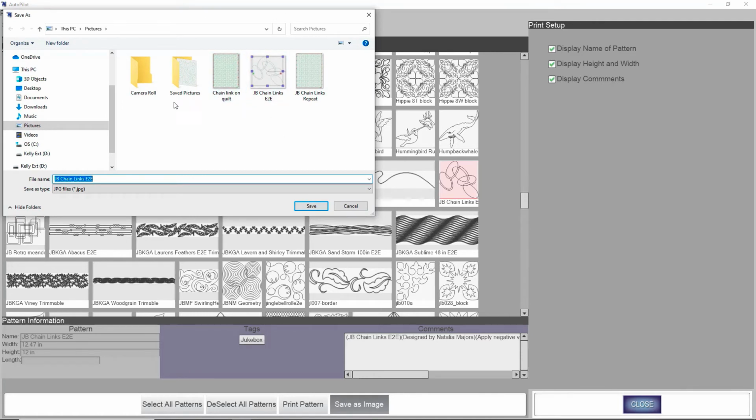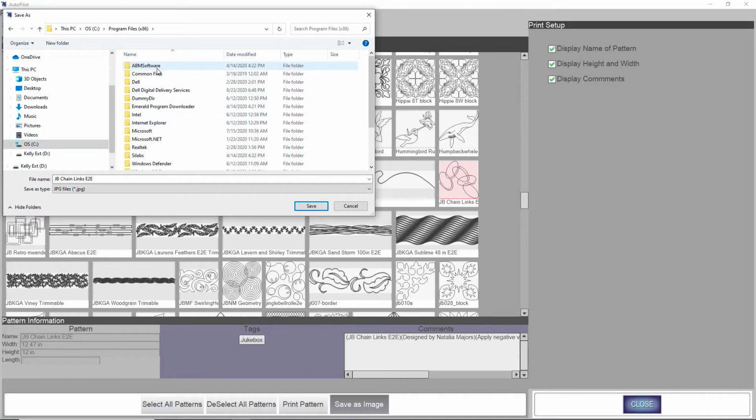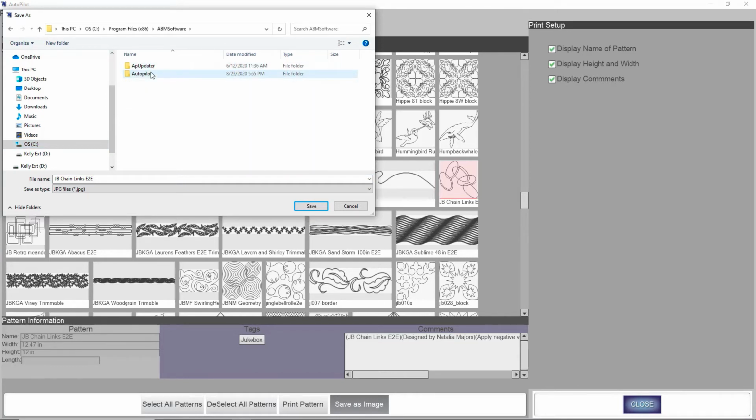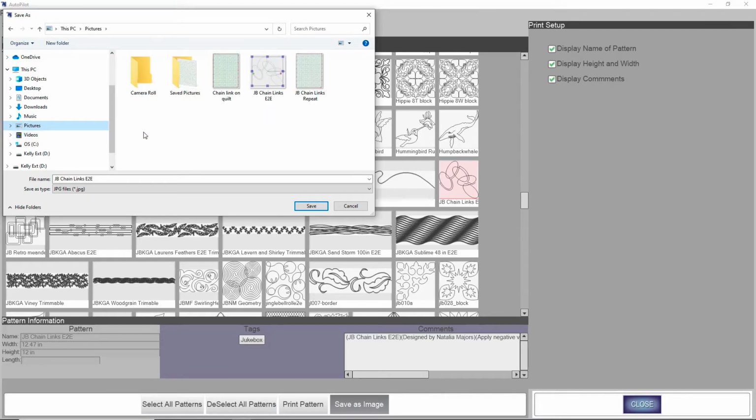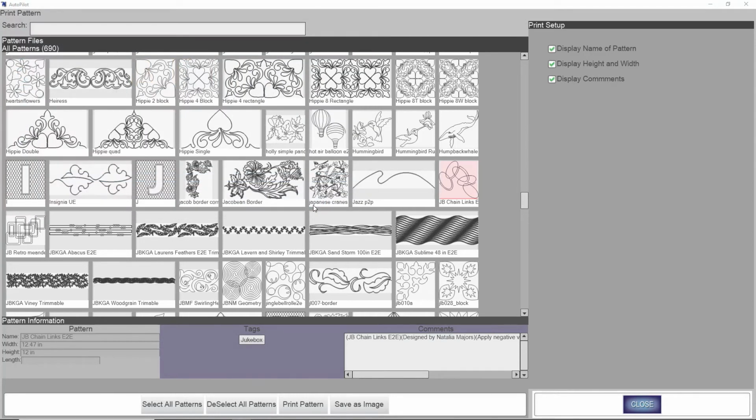Now it puts it on the C drive under Program Files. This is the default ABM software, Autopilot, Data, Projects. That's where the default is, and that's kind of a deep dig when you want to get the image. So I'm going to go ahead and reselect that picture folder that's on my PC that the other image is defaulted to, and we're going to call this Jukebox Chain Links Edge to Edge, and I'll call it 2 so it's different, and then I'm going to say save, and so it'll save to that folder.